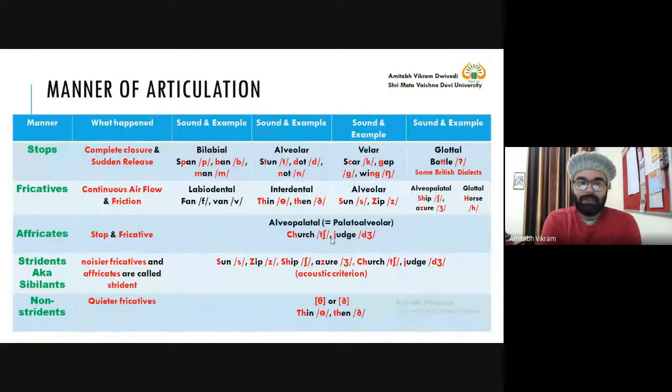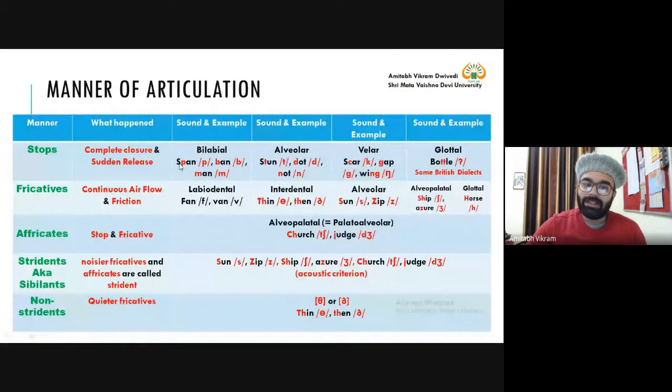Now we will look at what happens when we produce stops. There is a complete closure and sudden release. And what are the sounds that are stops? P and b. P as in span, b as in ban, m as in man. All these three are bilabial. All these three are stops as well. And m is nasal as well. So this m has a quality of stop and a quality of nasal as well. You need to remember that it has two manners.